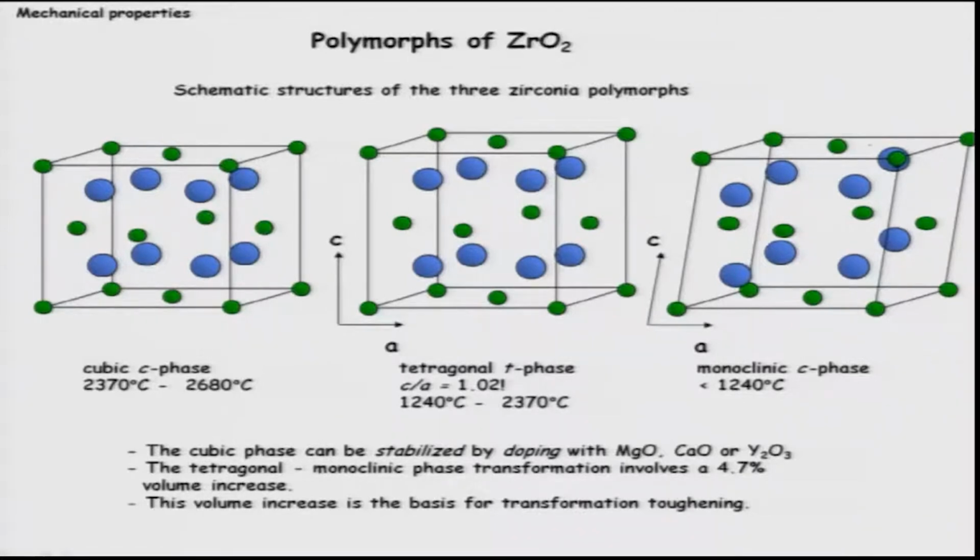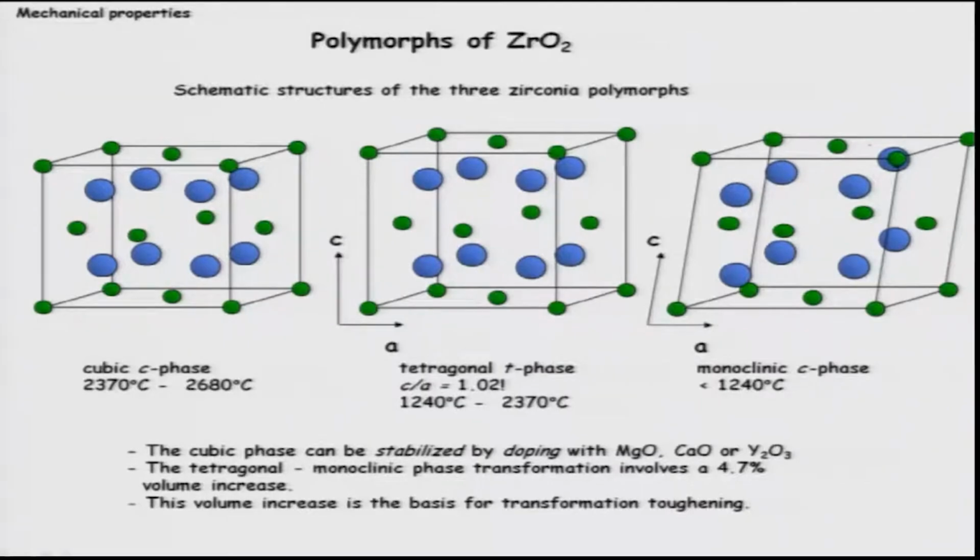Then there is also a tetragonal phase, which is known as T phase, with the c by a ratio close to 1.02, a very small ratio, but it is tetragonal, by the way, and it has a stability range a little lower, from 1240 to 2370.